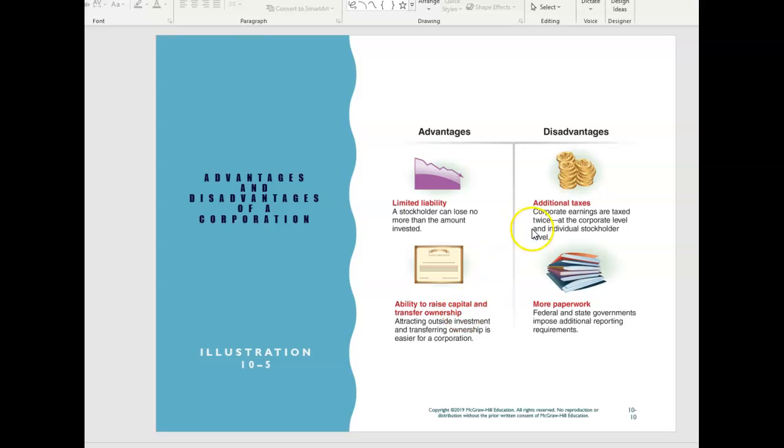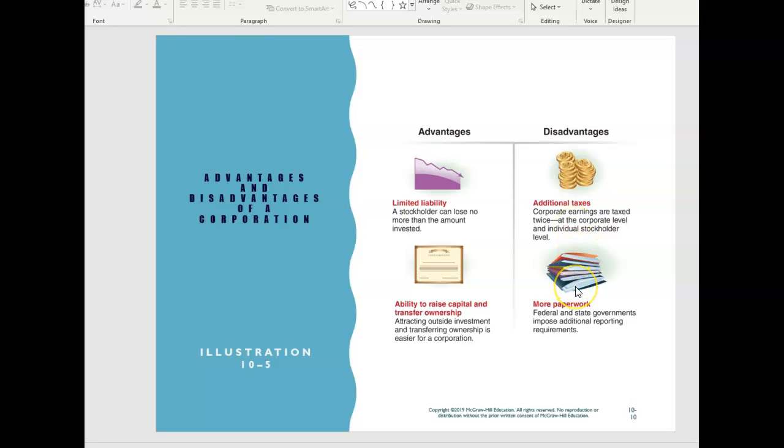Some disadvantages that we've talked about in the past is about additional taxes in terms of when we pay dividends. It is after we have paid our taxes on our net income that we distribute optionally. We can optionally distribute dividends to our shareholders. When our shareholders receive those dividends, they are taxable to them as well. Sometimes this is double taxation. In the current tax environment, we have very low taxes to corporations, and there's exemptions for a lot of our dividends. So it's not so much of an issue right now, but it can be.